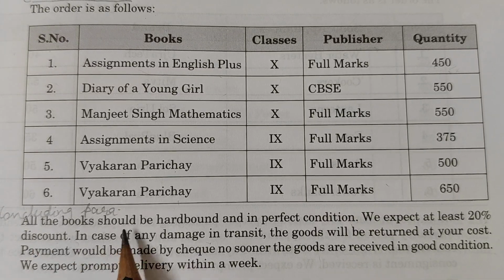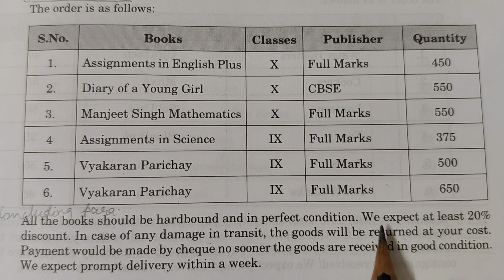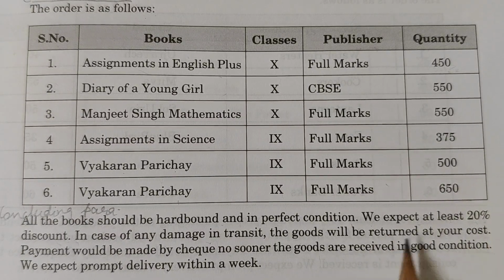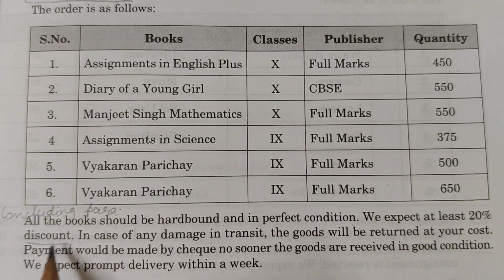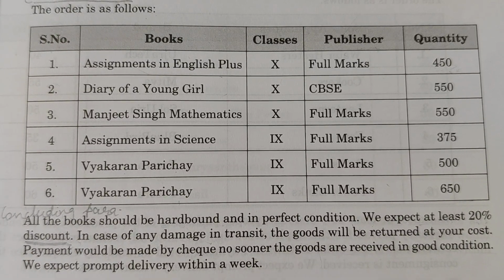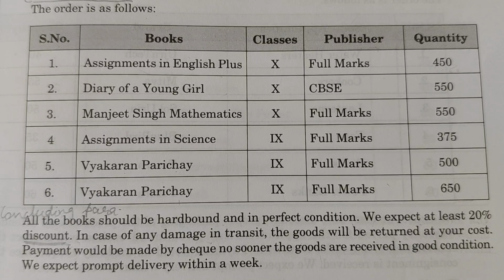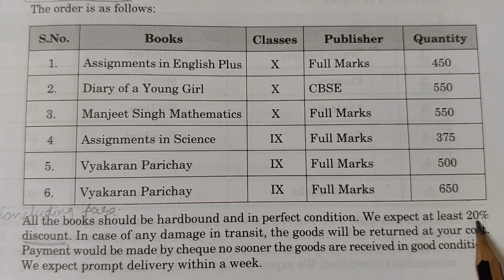Okay, so hardbound and perfect condition, and we expect at least 20% discount. So in any question you can write this line, we expect at least 20% discount. So in any letter where you are placing an order, you can use this line.